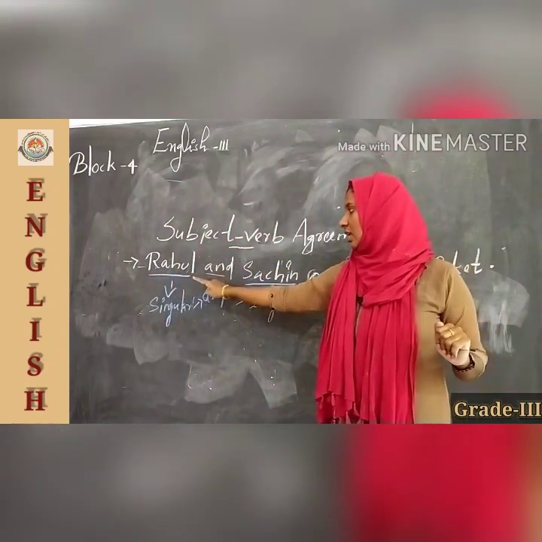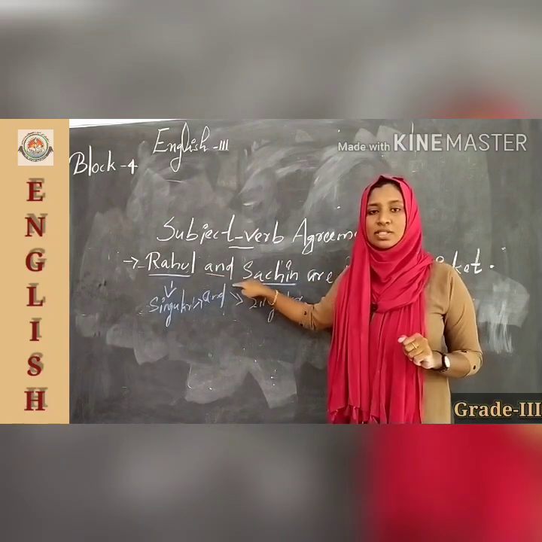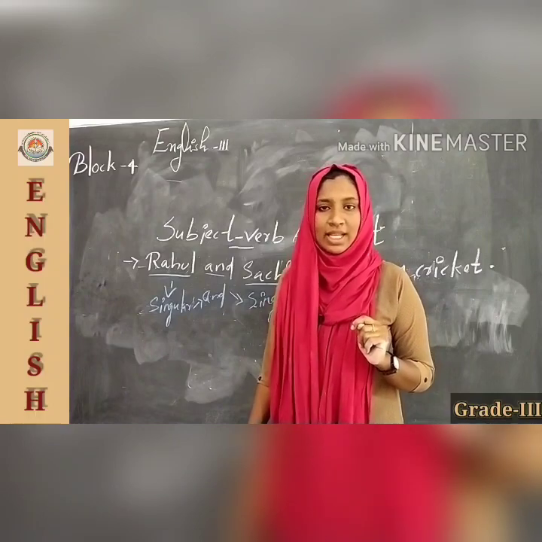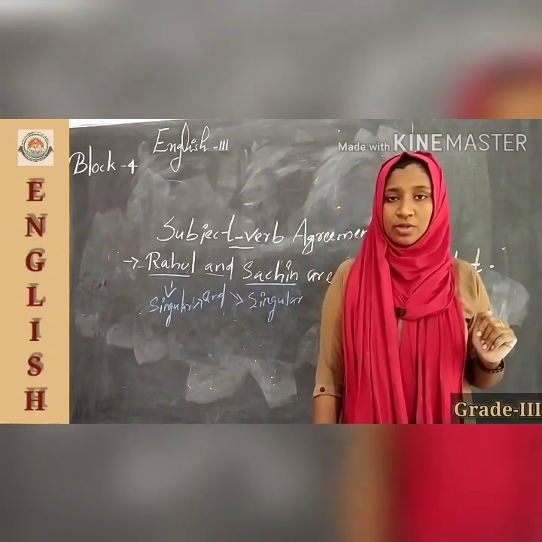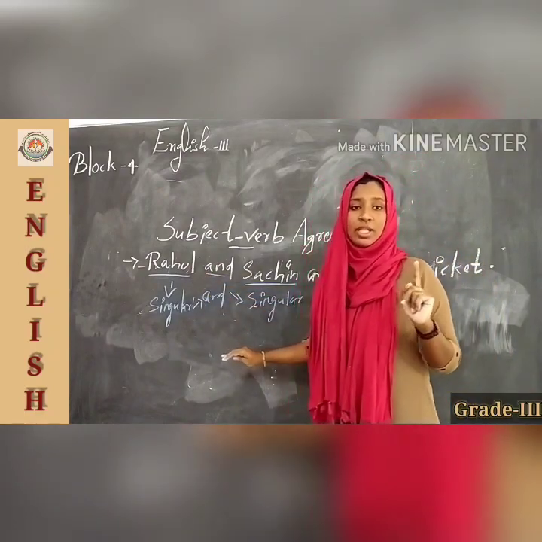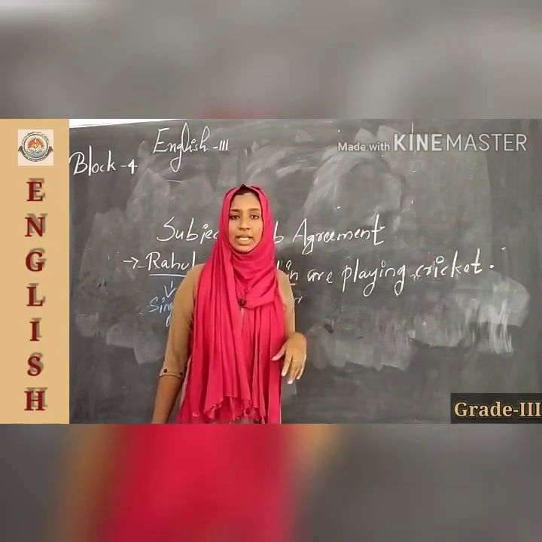Why? Yes, here we join these two subjects by using and, then the verb becomes plural. Is it clear? Normally a singular subject takes a singular verb, but here singular subjects joined by using and, then the verb becomes plural. Is it clear?